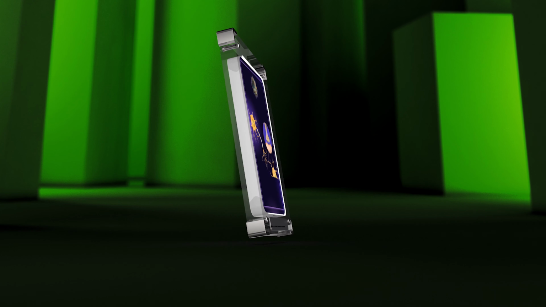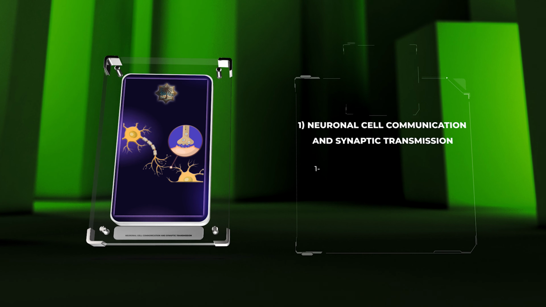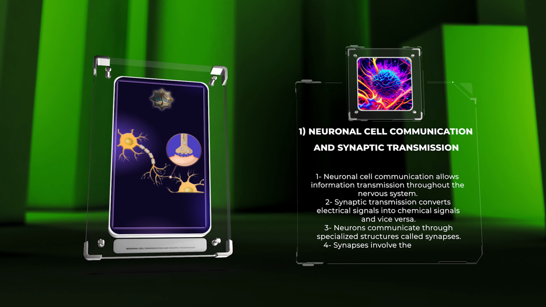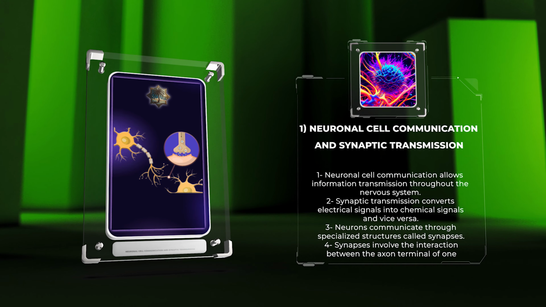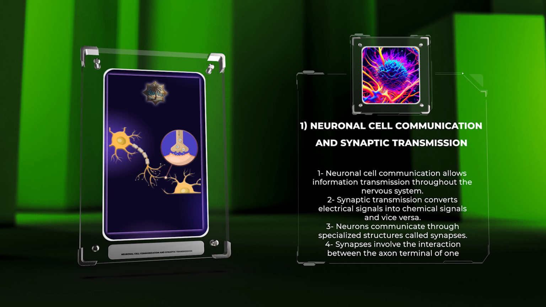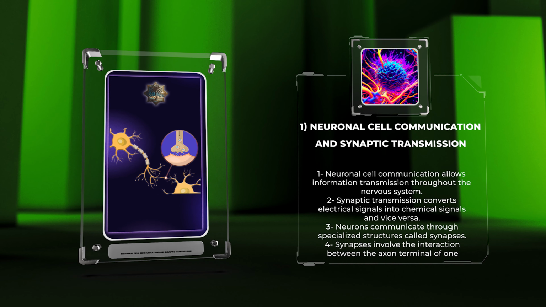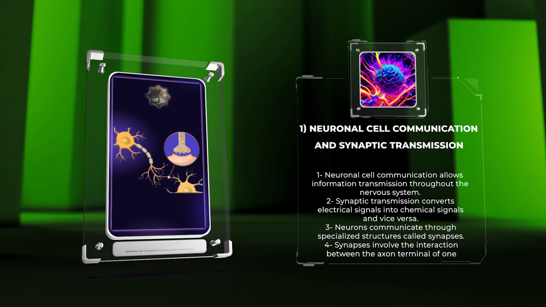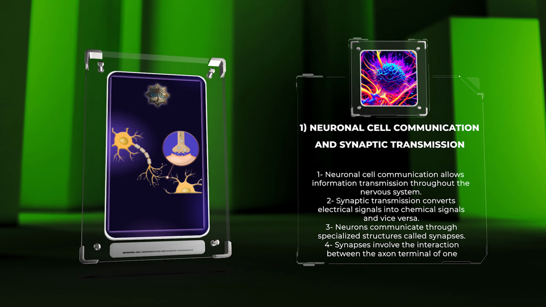Neuronal cell communication is a fundamental process that allows neurons to transmit information throughout the nervous system. At the core of this communication is synaptic transmission, where electrical signals are converted into chemical signals and vice versa. Neurons communicate through specialized structures called synapses, where the axon terminal of one neuron interacts with the dendrites or cell body of another neuron.